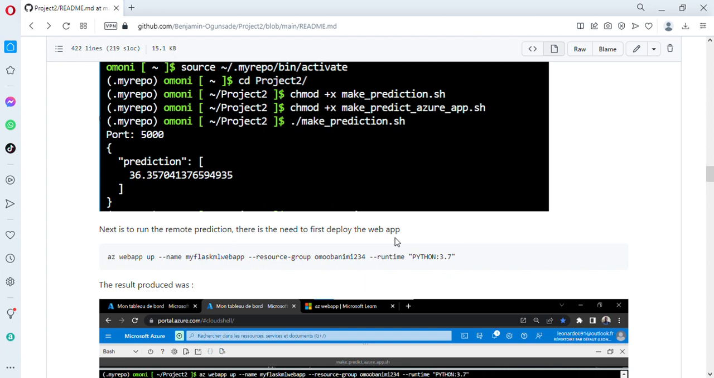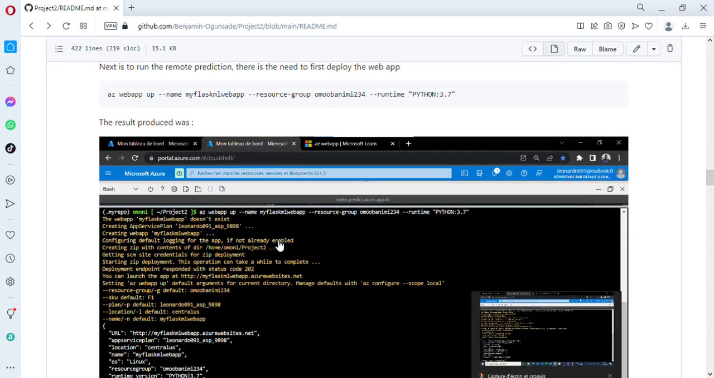For the remote prediction, the web app, which we named my Flask ML web app, was deployed on the Azure portal in order to access it remotely. So I created a resource group within my Azure portal subscription, named Oba Nimi 234, and for the runtime, I'm using a Python 3.7 version. So the Azure web app was run, and the result that was produced was this.